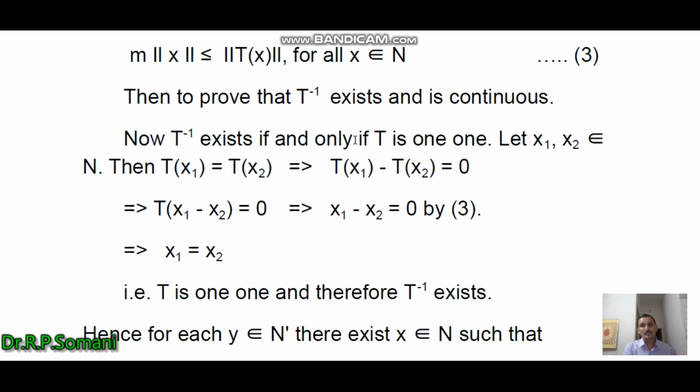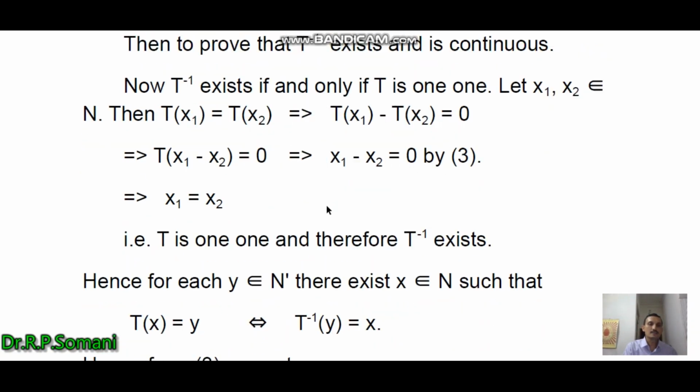As we know, T inverse exists if and only if T is 1-1. So let x1, x2 belong to N and Tx1 equal to Tx2. Then this implies Tx1 minus Tx2 equal to 0, and this implies T(x1 minus x2) equal to 0.